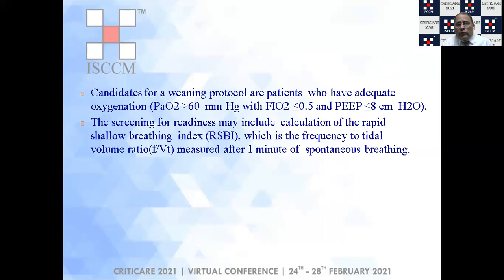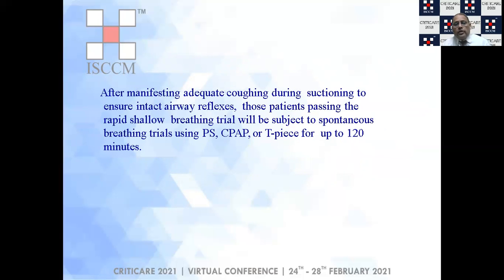The candidates for a weaning protocol are patients who have adequate oxygenation as defined by a PaO2 of more than 60 mm of mercury with an FiO2 of less than 0.5 and a PEEP of less than 8. The screening for readiness may include your RSBI, which I have already discussed earlier.